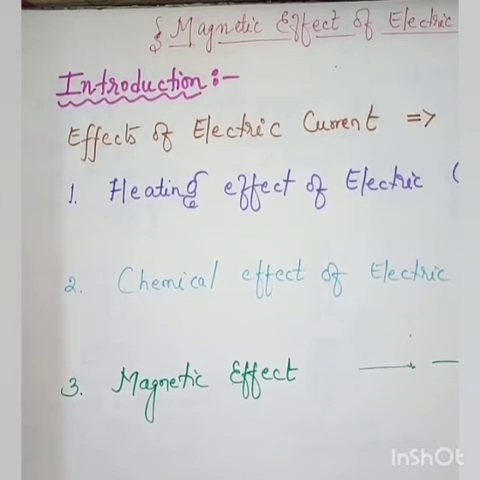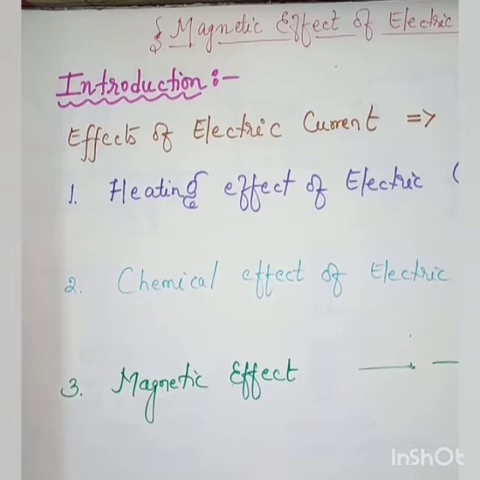The first effect is heating effect of electric current that you have already learned in the chapter electricity. What is heating effect of electric current? When current passes through a conductor, the conductor is heated up. That is, some part of the electrical energy is converted into the heat energy that you may observe in the electrical heating devices like electric toasters, geysers, electrical iron, etc.